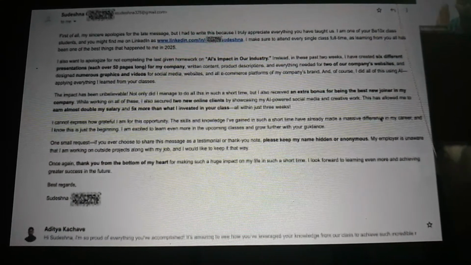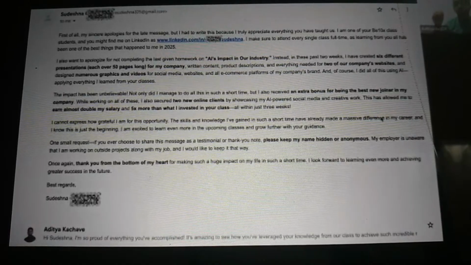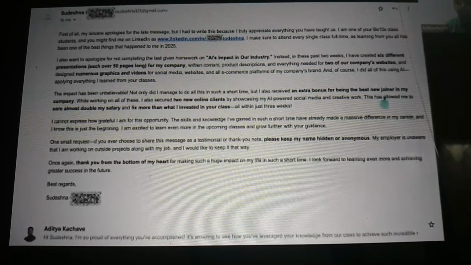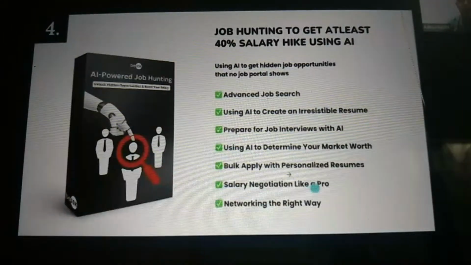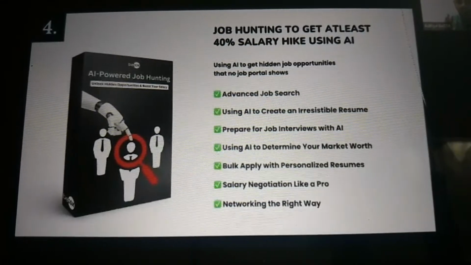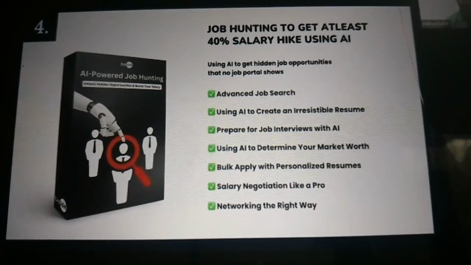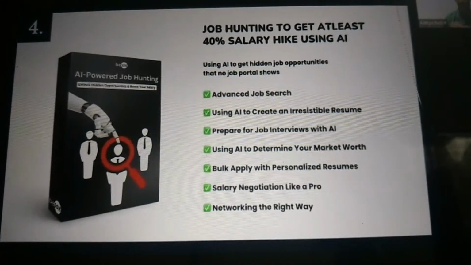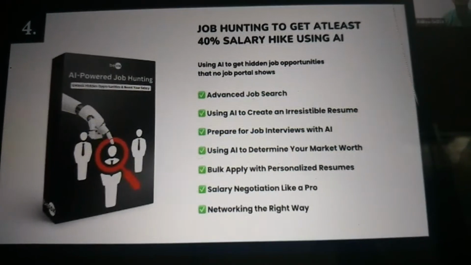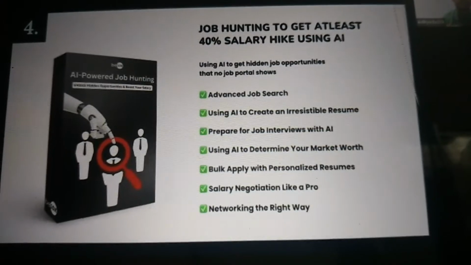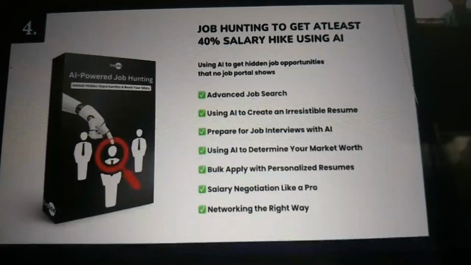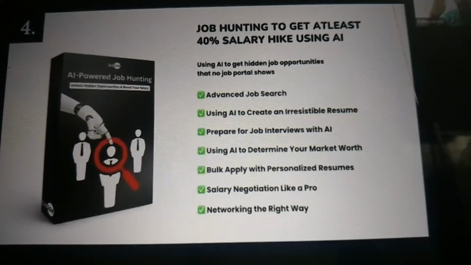After we do this, we'll go to the fourth module, in which we'll be learning one of the most important skills which no school, no tuition, no college in the world would teach you. What am I talking about? I'm talking about the art of salary negotiation. Yes, guys, in the fourth module of job hunting to get at least 40% salary hike using AI, we'll learn how to find the hidden job opportunities that no job portal in the world shows. No LinkedIn, no Naukri, no Indeed, nothing like that will show you these. How to reach out to those job opportunities, how to negotiate your salary like a pro, and everything about that we'll be learning in the fourth module.